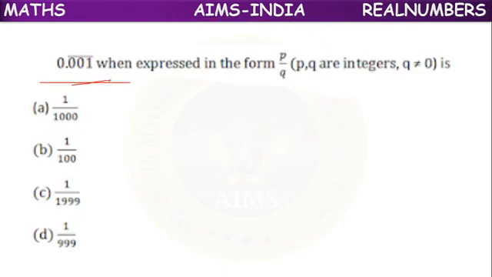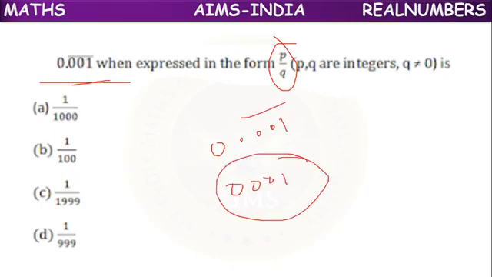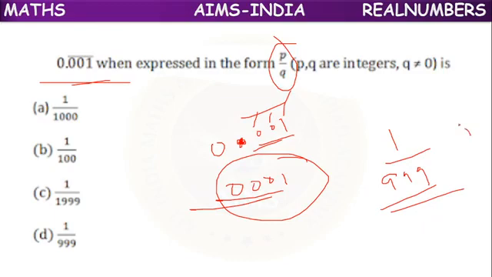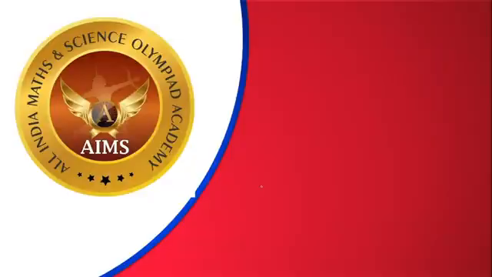Next, 0.001 bar in the form of P by Q. If we remove the decimal, we will get 0001. But the left-side zeros don't have any value. We can simply take it as 1. While counting places after the decimal point, how many places are repeating? 1, 2, 3. So in the denominator, we can take 3 nines. So 1 by 999 is the right answer.